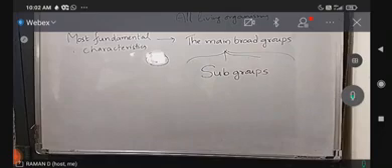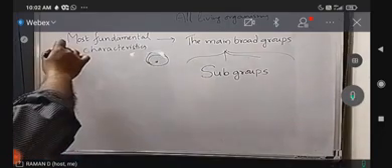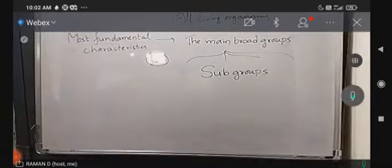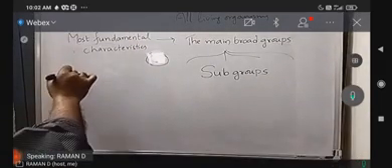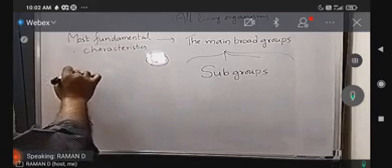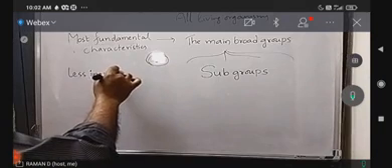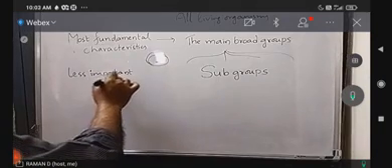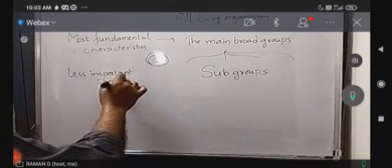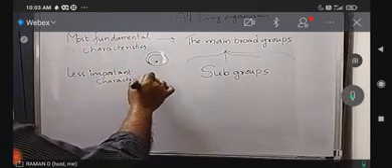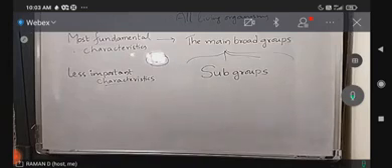To make these subgroups, what are we going to use? Less important characteristics. We are going to use less important characteristics to make the subgroups. Is that clear?